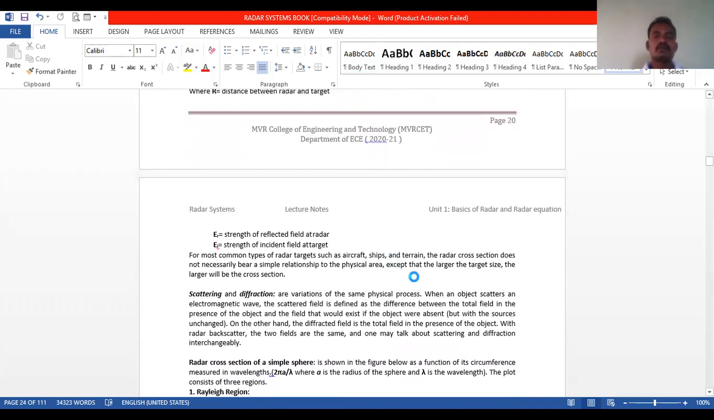For the most common types of radar targets such as aircraft, ships, etc., the radar cross section does not necessarily bear a simple relationship to the physical area, except that the larger the target size, the larger will be the cross section.